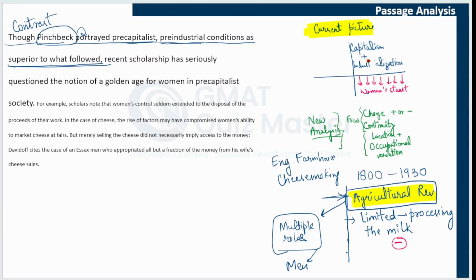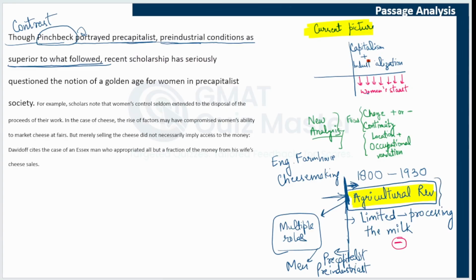So the author is conveying that the time before agricultural revolution is the pre-capitalist and pre-industrialist period, which means the author is indicating that capitalism and industrialization started here only with agricultural revolution. The author has not claimed it directly, but indirectly we can understand that this is where capitalism and industrialization would have started.